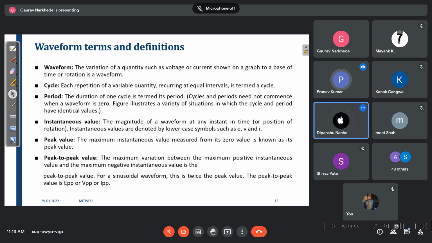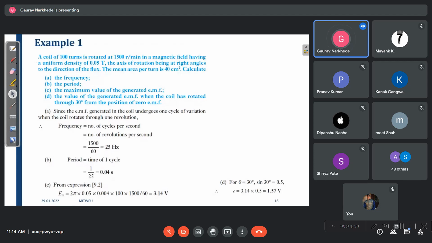Now, a coil of 100 turns is rotated. 100 turns means capital N is given, right? It is rotated at 1500 rpm. Can we find the frequency from revolutions per minute? So how many revolutions will there be in 1 second? 1500 by 60, having a uniform flux density of 0.05 Tesla.